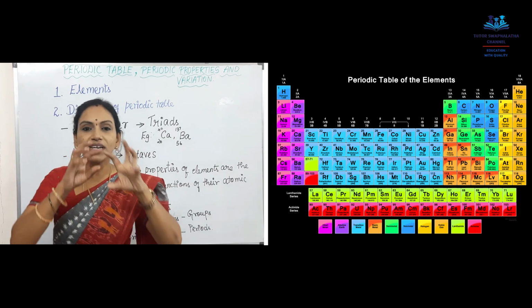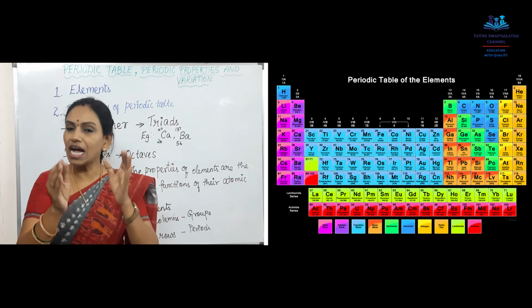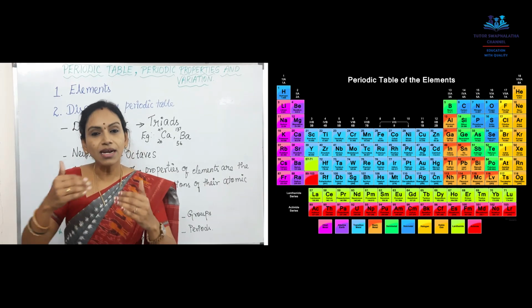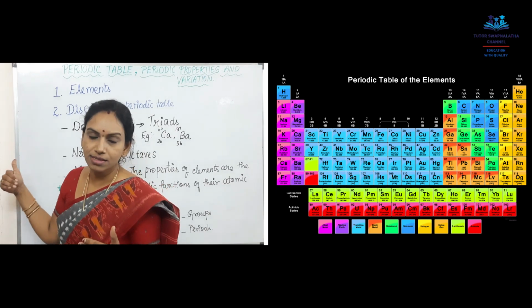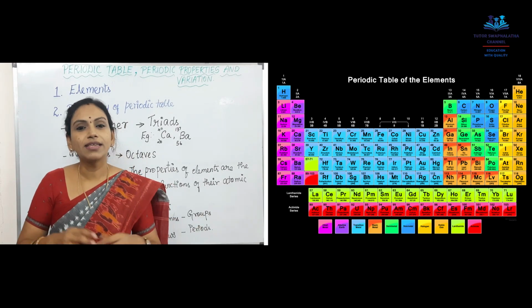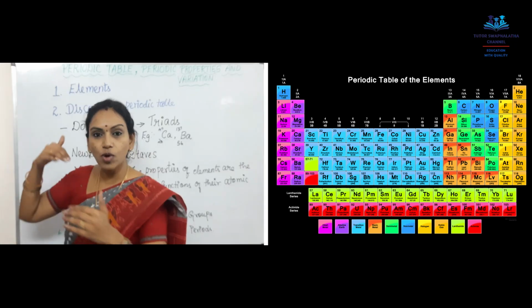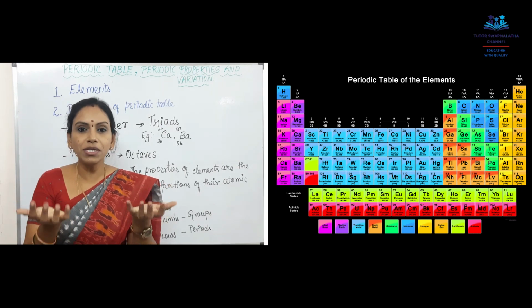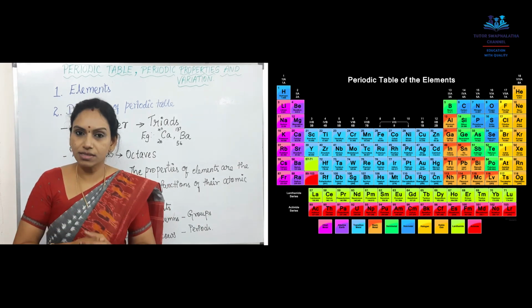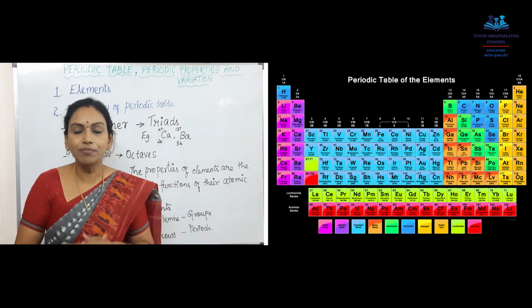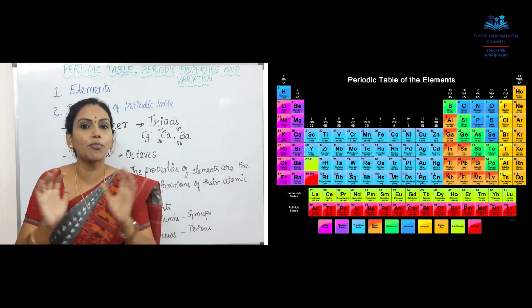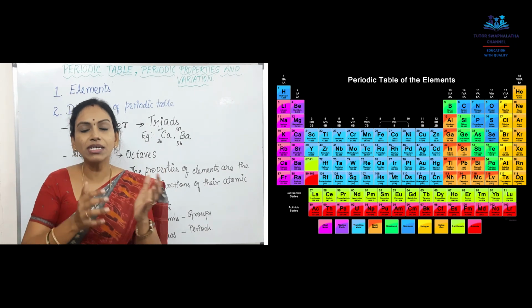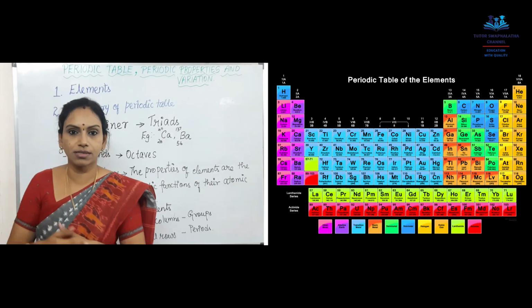As I said, how did he arrange those elements? We cannot arrange just like that. For example, for your school assembly, children are arranged according to their heights, not according to their weights. They are all arranged according to their heights, one behind the other. Likewise, Mendeleev had 63 elements in his hand. He had to arrange them for people to accept, isn't it? People won't accept if everything is not kept properly. So, he arranged those elements according to increasing order of their atomic masses.